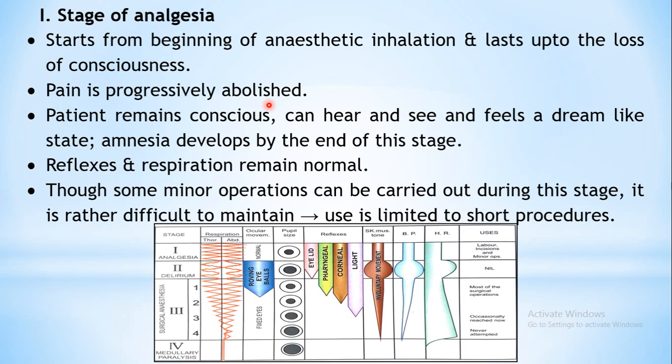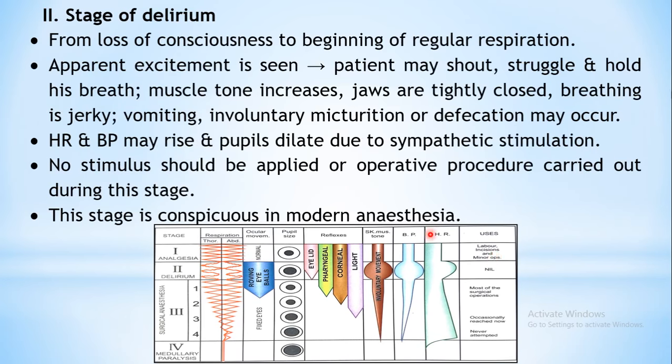Okay, but during this stage the patient is conscious, because the stage ends when the person loses the consciousness. So during this stage the person is conscious, can hear, see and feel a dream-like state. And amnesia develops, that is loss of memory will be seen at the end of this stage. Reflexes and respiration, yes, they are maintained normal. Here you can see they are normal. Okay, the respiration is also normal. You can see the rhythm is normal over here. Though some minor operations like labor or incisions or minor operations can be carried out, it is of limited use. Okay, major surgeries cannot be carried out.